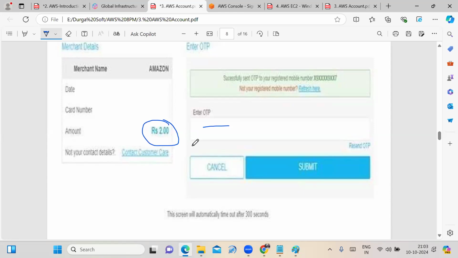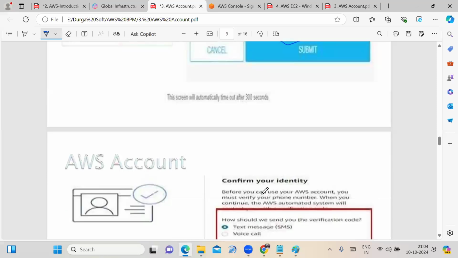That is for verification purposes. Within 24 hours, that 2 rupees is credited back to your account.